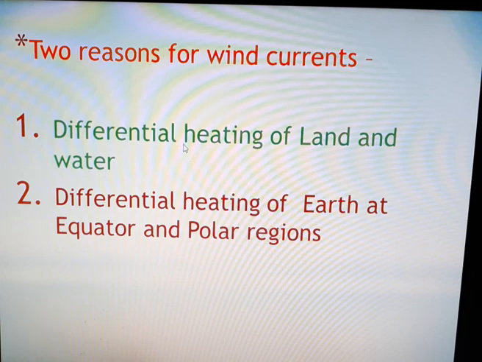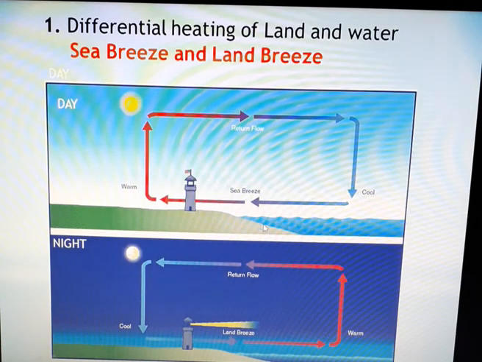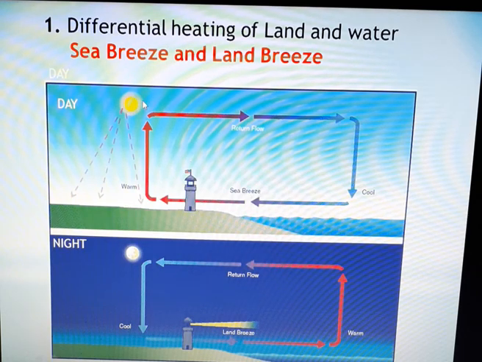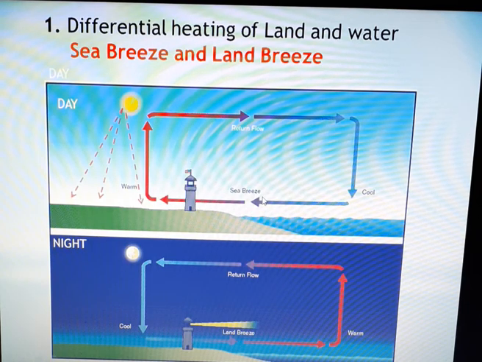Now there are two reasons for different types of wind currents. First is differential heating of land and water, and second reason is differential heating of earth at the equator and polar regions. Now let's get started with the differential heating of land and water, which is responsible to create sea breeze and land breeze. Now in coastal areas, breeze generally blows from the sea to the land during the daytime. So this breeze is known as sea breeze. And the breeze generally blows from the land to the sea during the night time. This is known as land breeze.